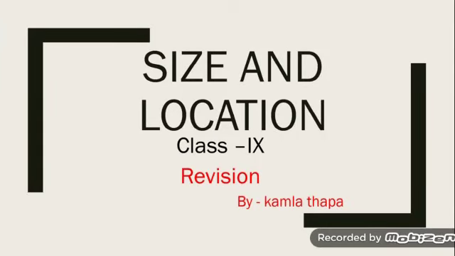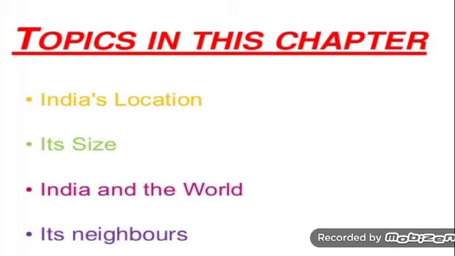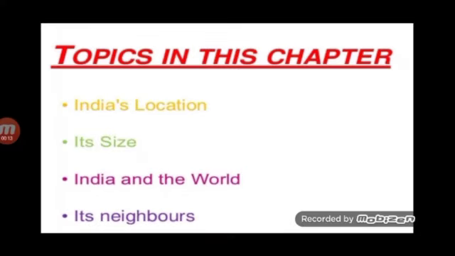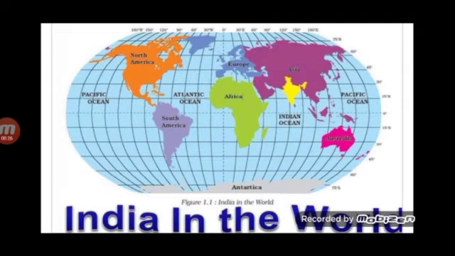Good morning, children. Today, in geography, we are going to revise the first chapter, that is size and location. In this chapter, we are going to study about India's location, its size, India and the world, and its neighboring countries. Children, now look at this map and try to locate India's position on the globe.